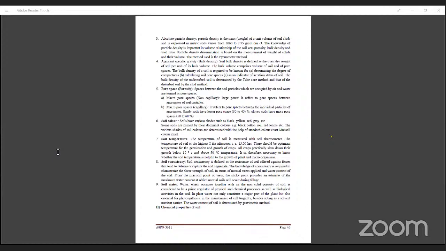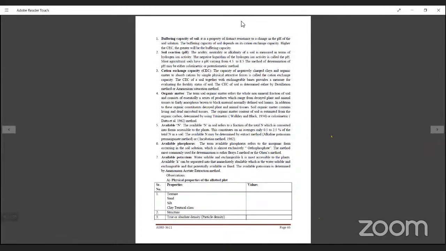Okay, then what are the different chemical properties of the soil? Regarding chemical properties: buffering capacity, soil reaction that is pH, cation exchange capacity, organic matter, available nitrogen, available phosphorus, and potassium. All these are called chemical properties of the soil.